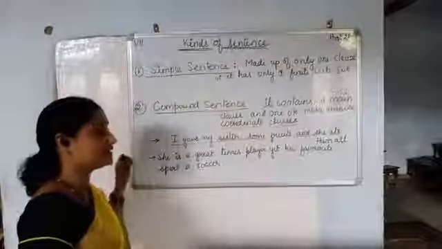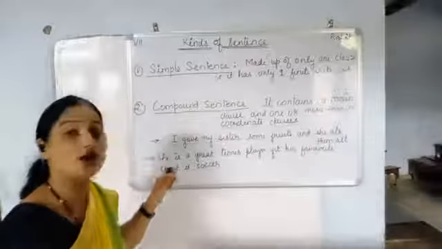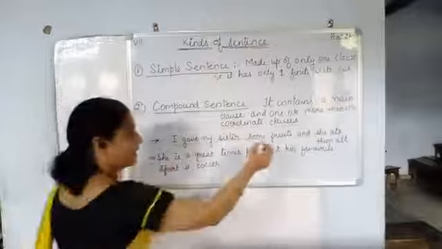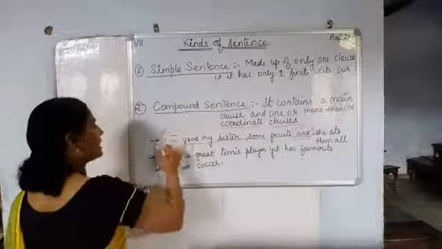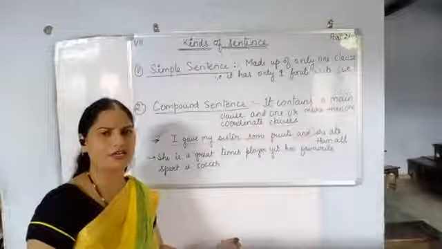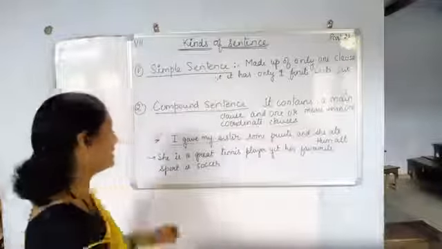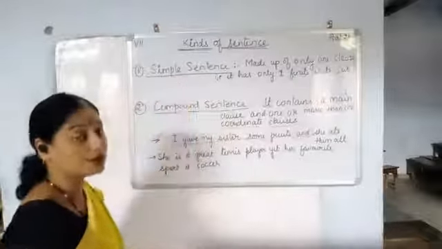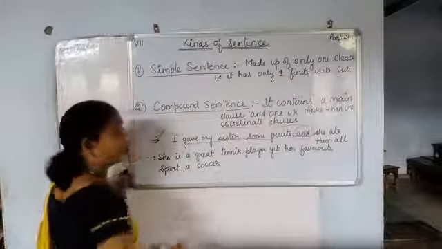I gave my sister some fruits and my sister ate all. Clear? And as these are joined by and, this is called a compound sentence. So very simple children. If you remember the coordinate clause, then you can simply say that it is the compound sentence.